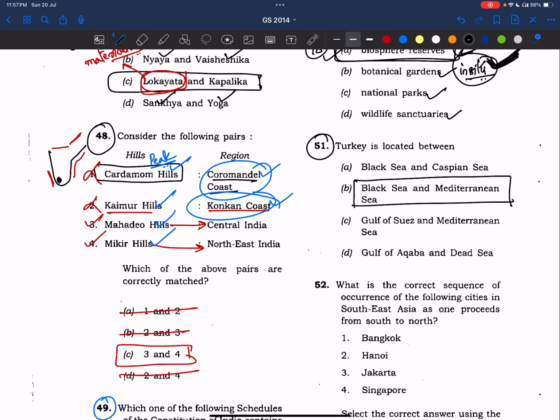I'll try to draw a diagram. See, if you think this is the Black Sea, okay, Turkey is like this, somewhat, and here again the Mediterranean Sea will come, and here it is the Aegean Sea, and somewhat here it is the Sea of Azov. Okay, try to look at the map, and I know this diagram is very bad. But this is also a direct question.